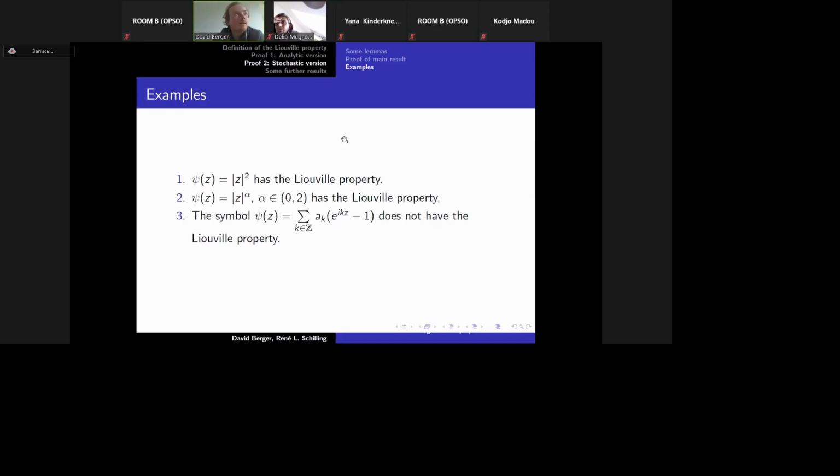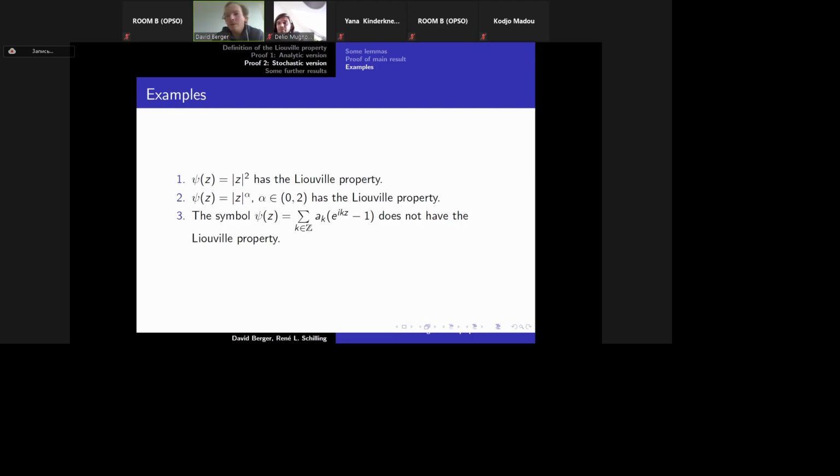Examples. Now, what kind of symbols have the Liouville property and which do not? If you take the symbol, the norm of z squared, then you see that the zero set is just the simple trivial group, 0. So the Laplacian has the Liouville property. And if you take the symbol, the norm of z to the power of alpha for alpha between 0 and 2, this also has the Liouville property.